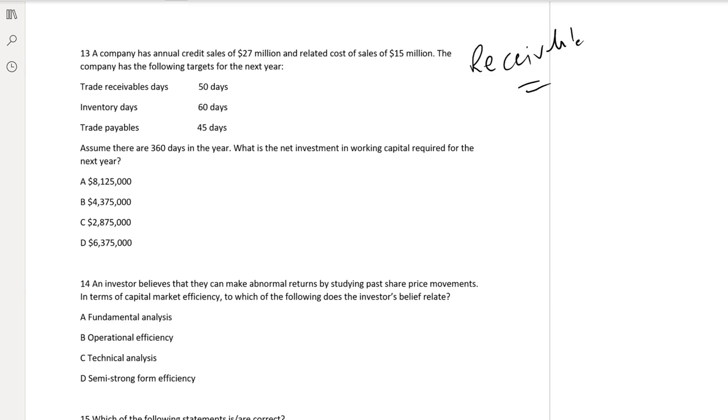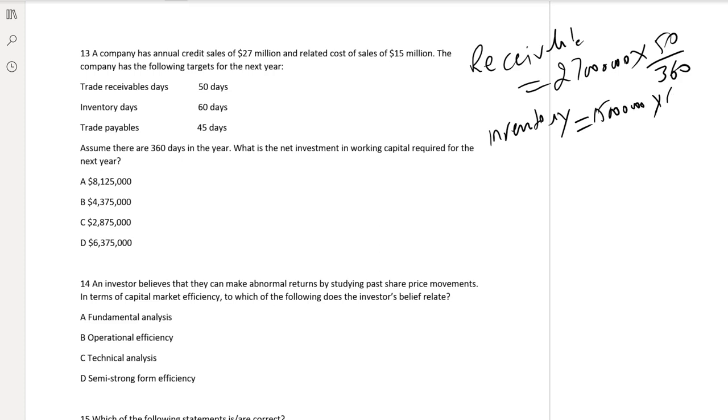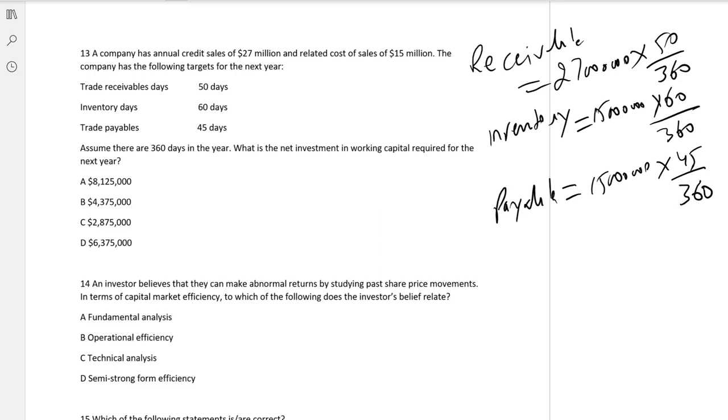Receivables are equal to 27 million into 50 over 360. Inventory is equal to 15 million into 60 over 360. And payable is 15 million into 45 over 360.